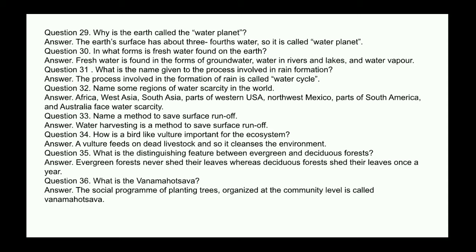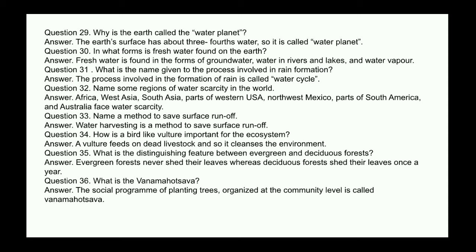Next question. What is the name given to the process involved in rain formation? Answer. The process involved in the formation of rain is called water cycle. Next question. Name some regions of water scarcity in the world. Answer. Africa, West Asia, South Asia, parts of Western USA, Northwest Mexico, parts of South America, and Australia face water scarcity. Next question. Name a method to save surface runoff. Answer. Water harvesting is a method to save surface runoff.